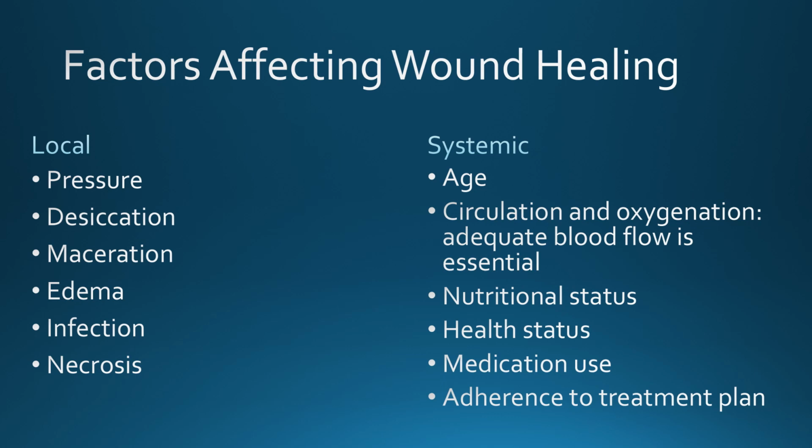Any pressure on the wound will decrease blood flow, which means oxygen and nutrients can't get into the wound. The moisture of the wound also makes a difference. Wounds need to be well hydrated. If they're dehydrated or desiccated, the wound won't get the blood that it needs. If the wound is too moist or macerated, the tissues will be too swollen with fluid to allow adequate blood flow. This is also affected by the amount of edema present.